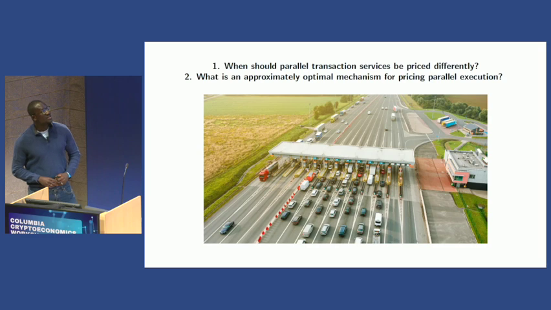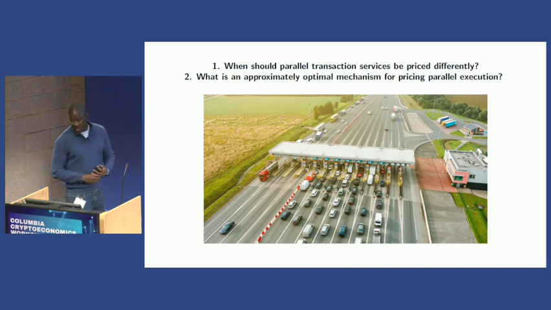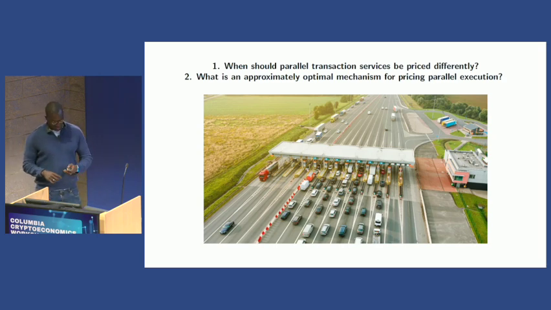And the second is, since we know how to do EIP 1559, which to me is pretty much a posted price mechanism, essentially, where the tip, in good times, is close to zero. In good times, when it's able to price inclusion well, what is an approximate optimal mechanism to price parallel execution differently?